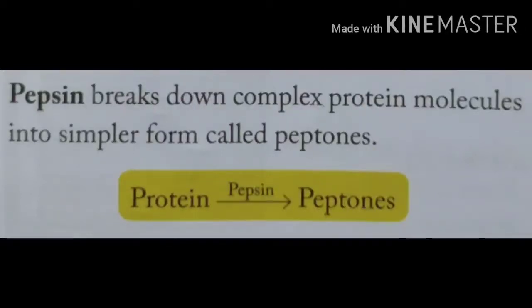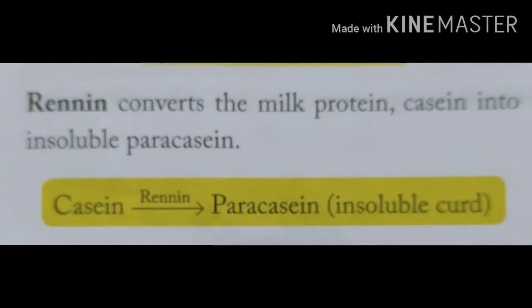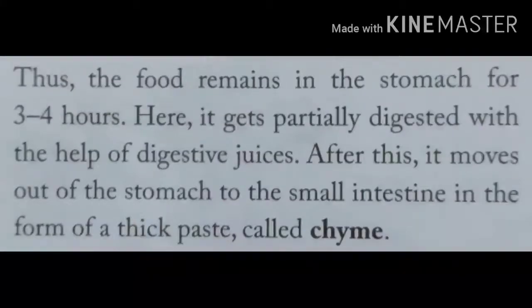Then what is the function of renin? Renin acts on milk protein and converts the milk protein casein into insoluble paracasein. Thus the food remains in the stomach for 3 to 4 hours, and hence it gets partially digested with the help of digestive juice.